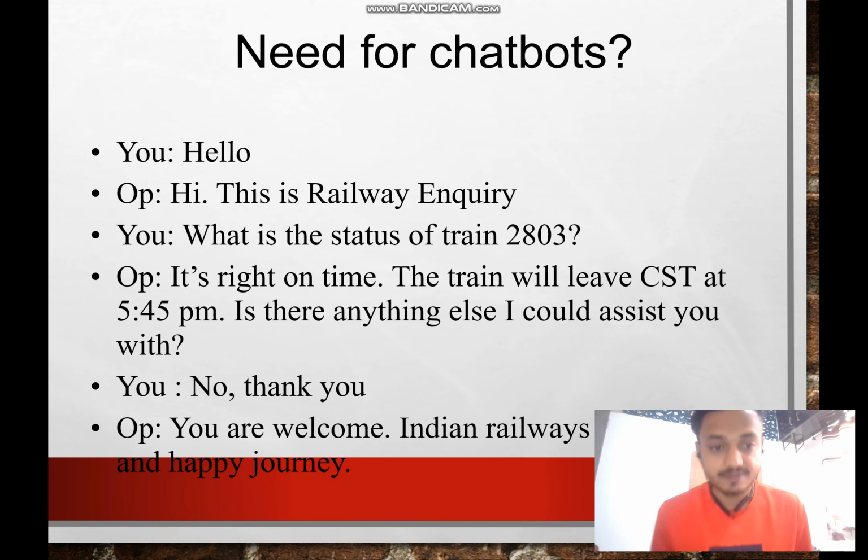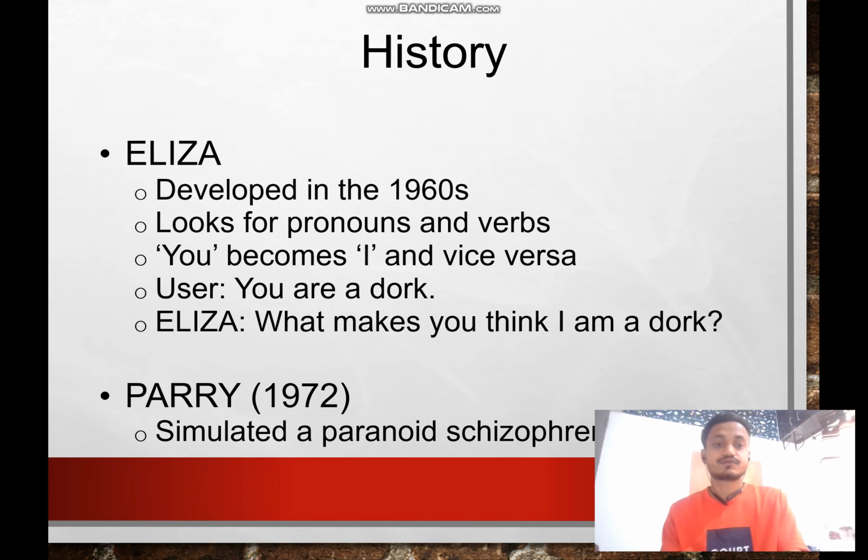This entire basic thing was previously done by humans, and humans waste a lot of time in this type of regular or boring work. If these things can be replaced by chatbots, humans can do more creative and brainstorming things.